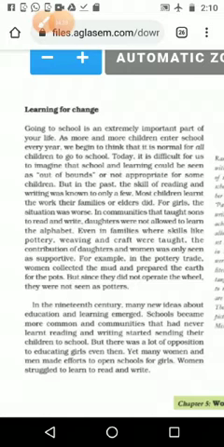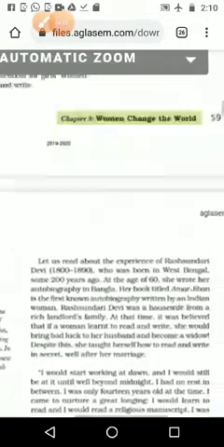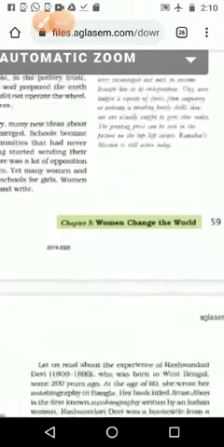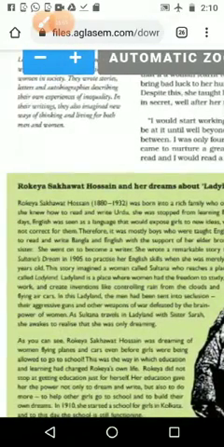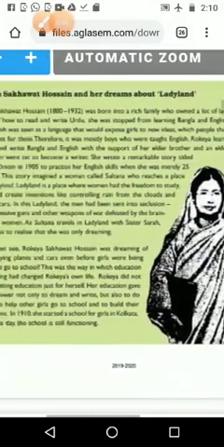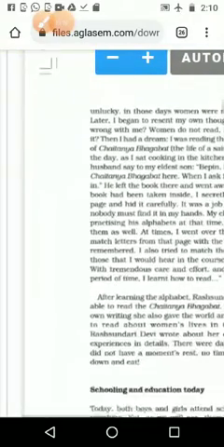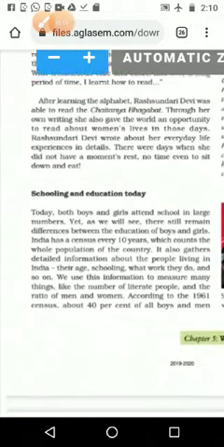If we teach one male member, he will teach society, but he won't work it out in the family. In the same way we can see how learning and education help the change in society. We can see many examples in this lesson of how they took the initiative to teach the ladies, and how development and change in the world is made faster. Then a picture story is given, in those boxes also some members who took the initiative for education. The next one: schooling and education today. In today's education, what is the role?